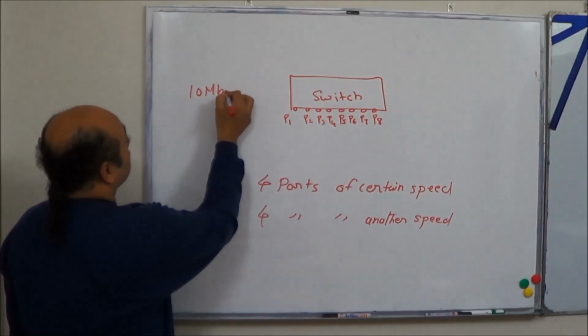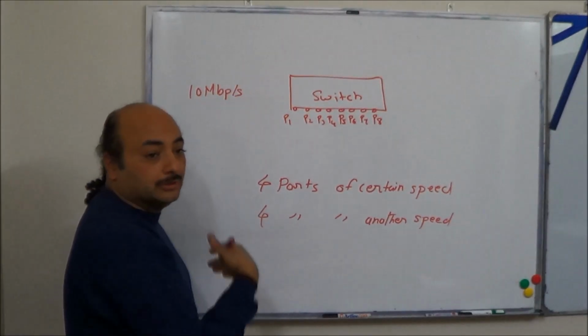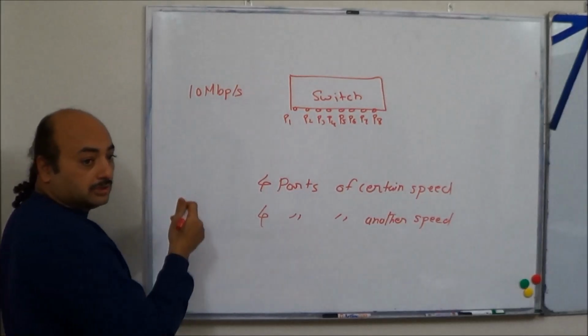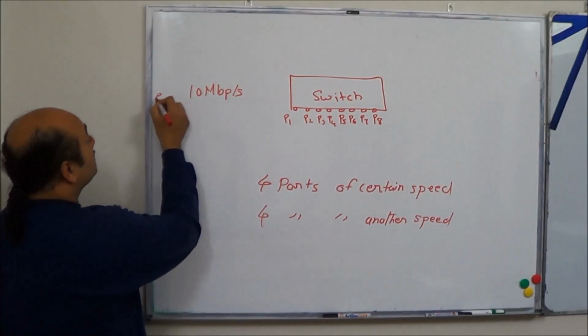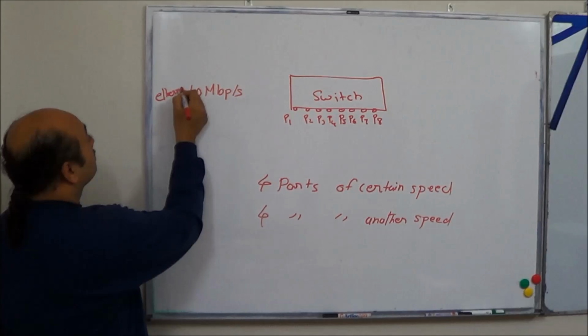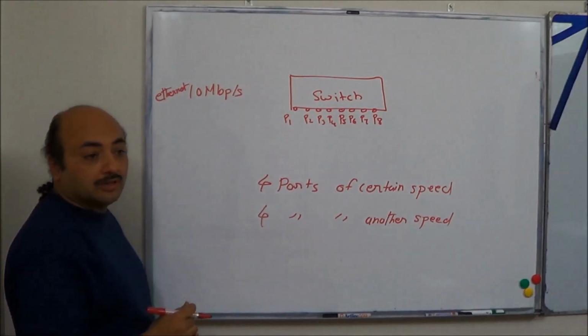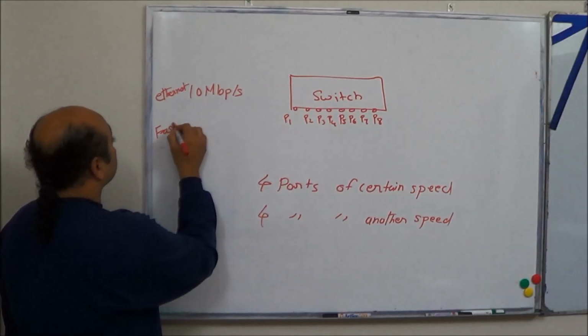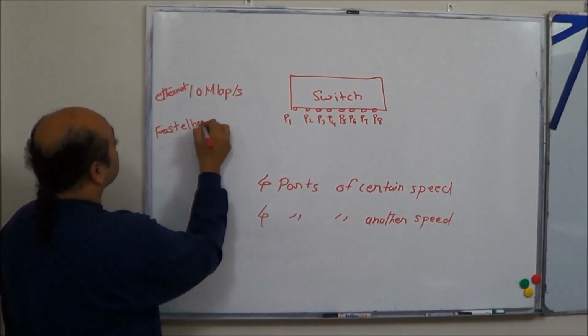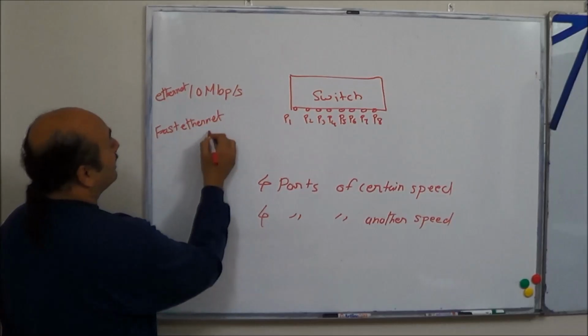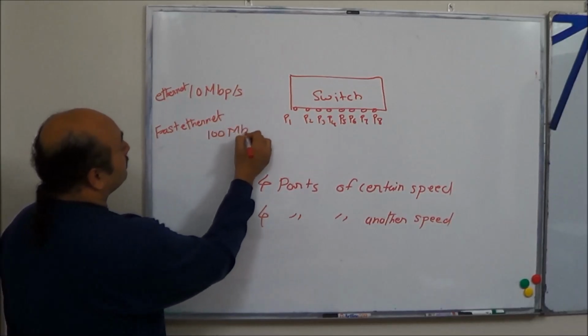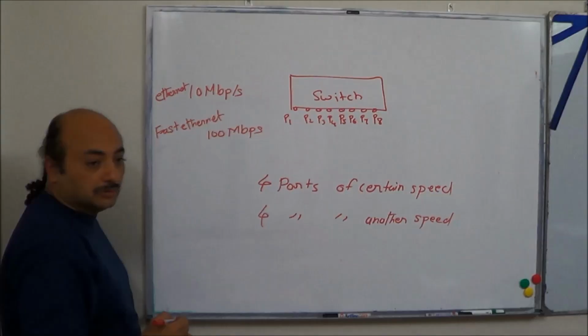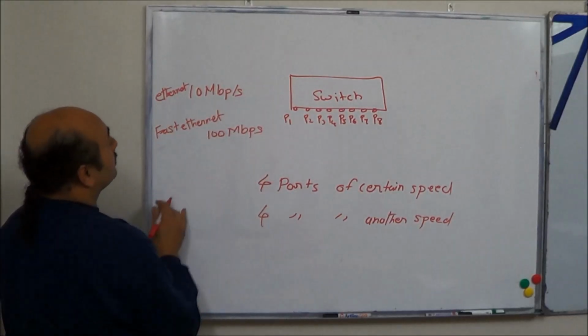Some ports can have a speed of 10 Mbps. These are Ethernet ports, with a speed of 10 Mbps. Then Fast Ethernet, 100 Mbps. Speed is in megabits per second, okay?